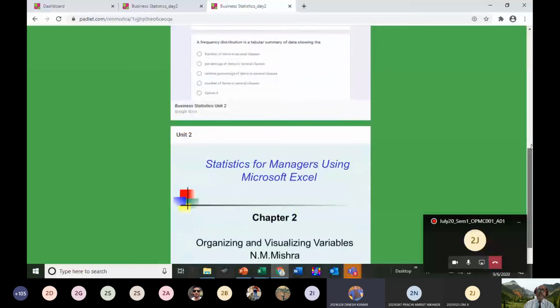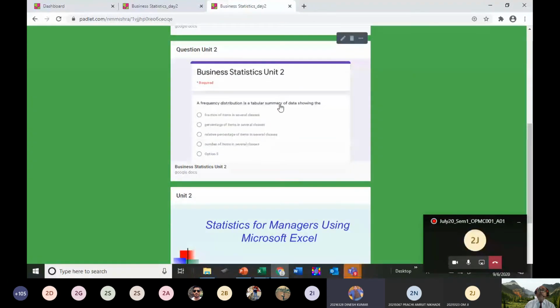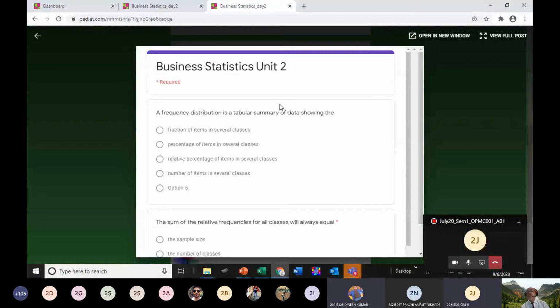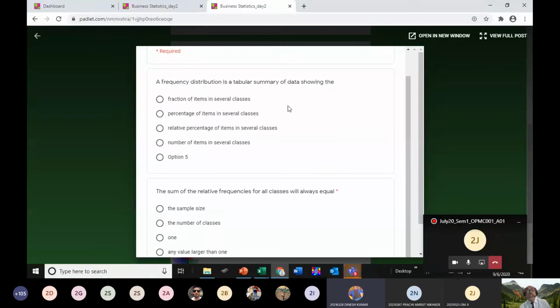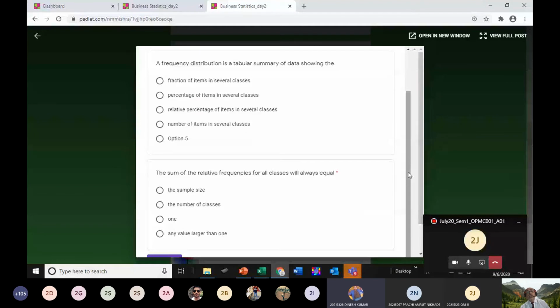You see here. And now this is the time for all of you to open it and do the questions. The first question: the frequency distribution is a tabular summary of data showing the, what is this? Which one is the correct answer? Please click it here. Don't say it, you click it only. And then the second question: the sum of the relative frequency of all the classes will always equal to, which one is the correct answer? Click it and submit it.